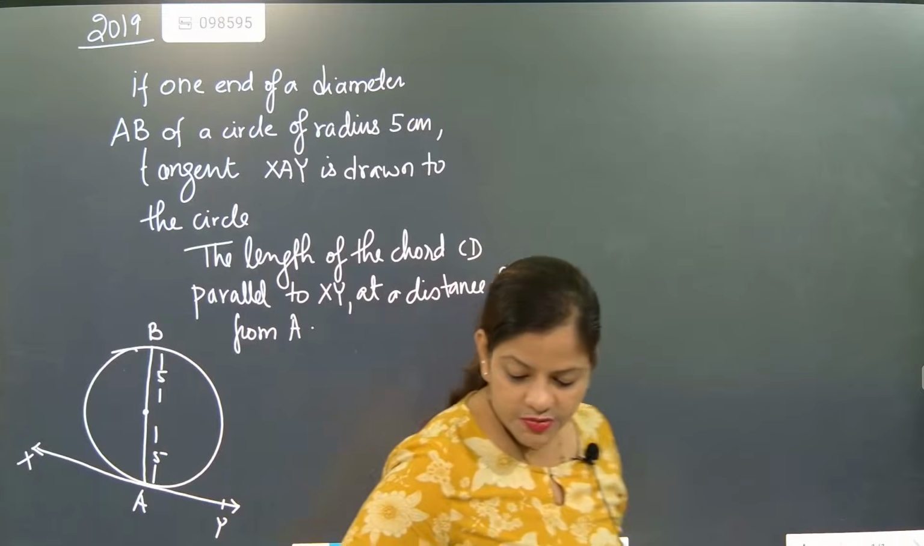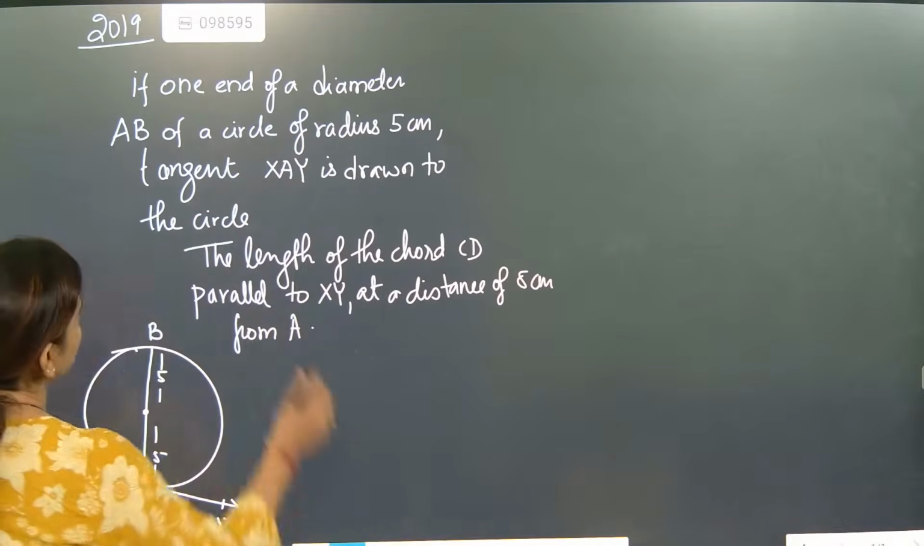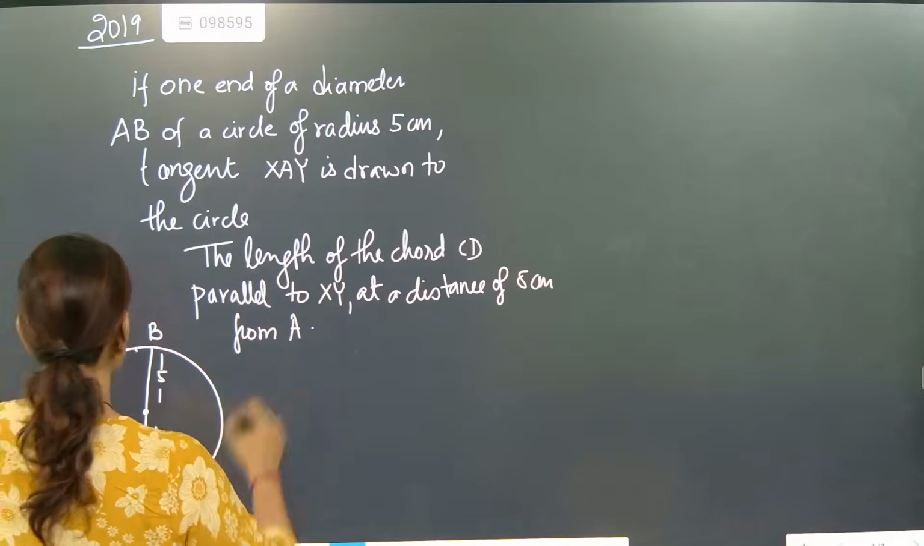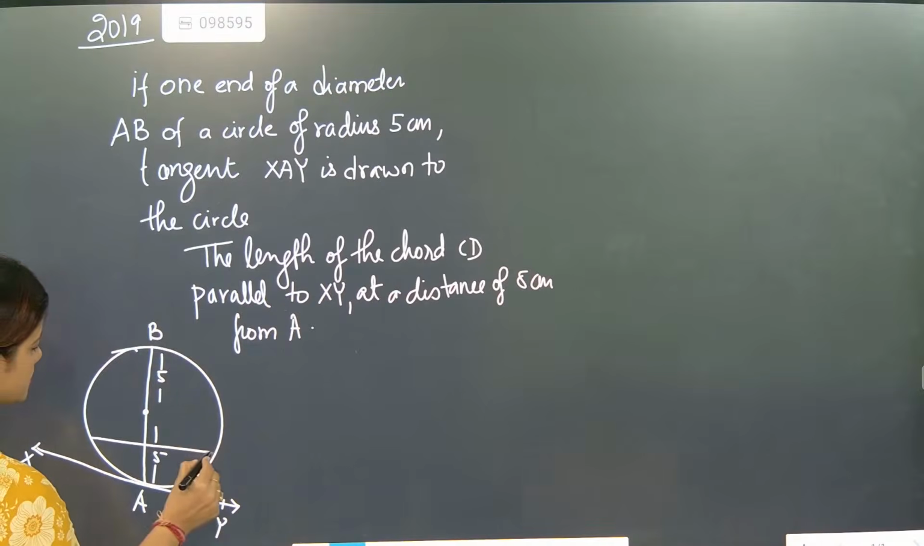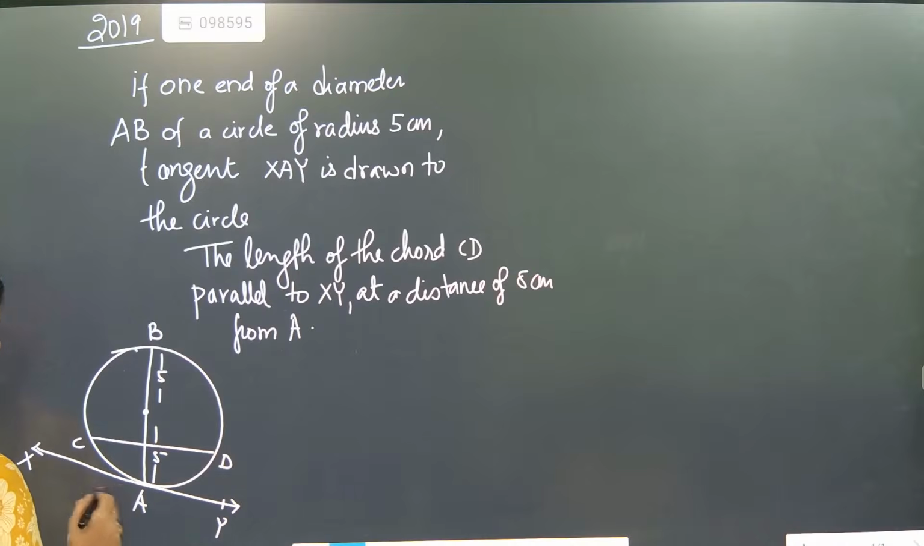After that, what is the next point? They are telling that XY is drawn to the circle. The length of the chord CD parallel to XY. One chord is there, CD, and CD is parallel to XY.